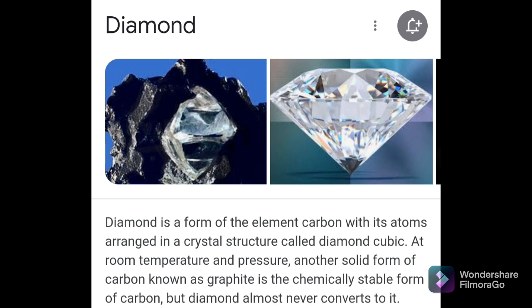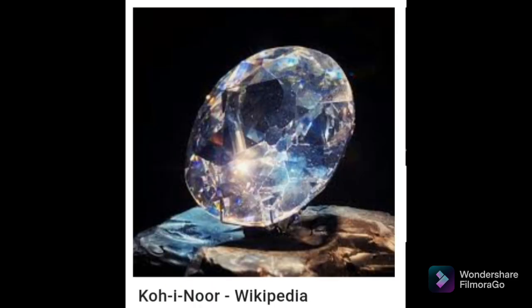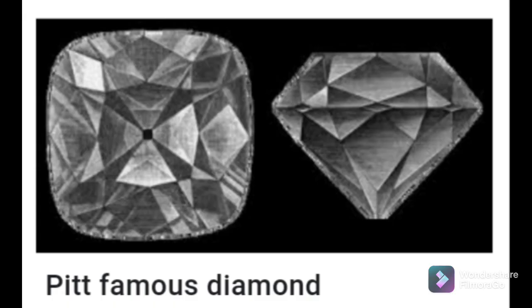So the largest producer of diamond in the world is South Africa. Remember this thing also. However, the diamonds found in the mines are in raw form. They are cut and polished to make them produce their sparkle and brilliance. There are many places in our country such as Surat and Jaipur where raw diamonds are cut and polished. Diamond cutting and polishing is a very flourishing industry in our country. So diamond can also be prepared artificially. Diamonds need to be cut to shape and polished before they can be used as gems.